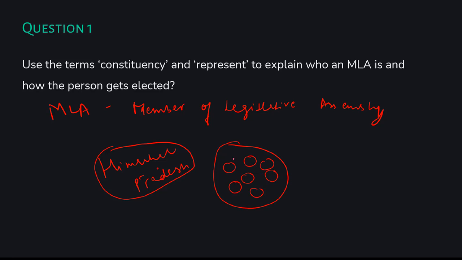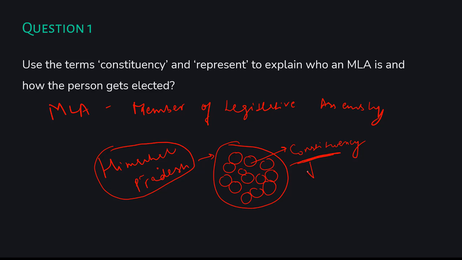Let's say there are 68 small regions. We cannot draw 68 regions here, but let's assume there are 68 small regions like this, and each small region is called a constituency. So there is the entire state of Himachal Pradesh, and the small regions within it are known as constituencies.